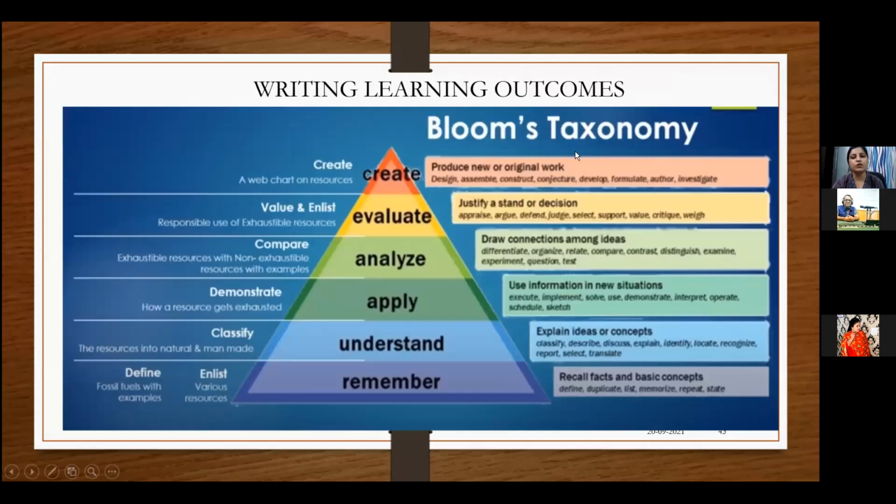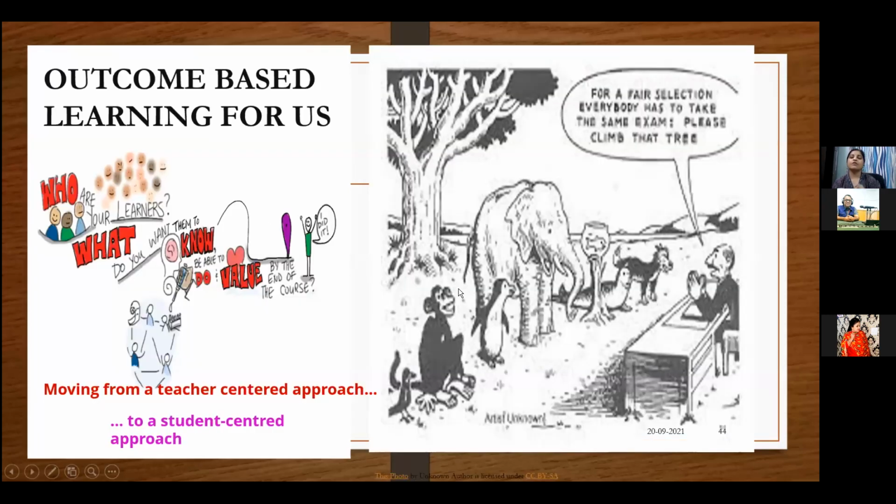So this is also another example from science: remember, understand, apply, analyze, evaluate, and create. So like we said, when we are talking about term 1 and term 2, when we are talking about the special assessment scheme, we are talking about competency-based education, which is based on learning outcomes.